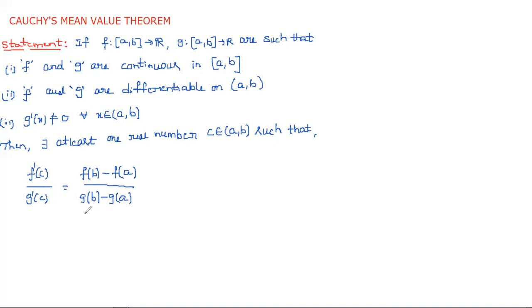So simply we can say that this is also a generalization of Lagrange's theorem. Suppose we take g of x equal to x.